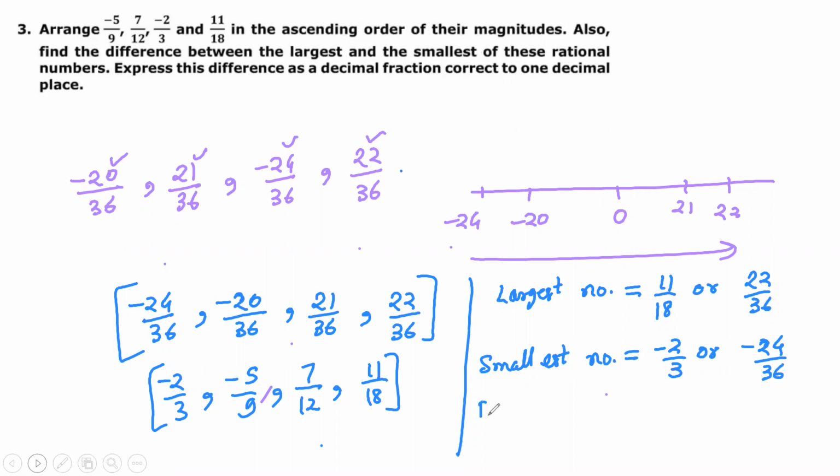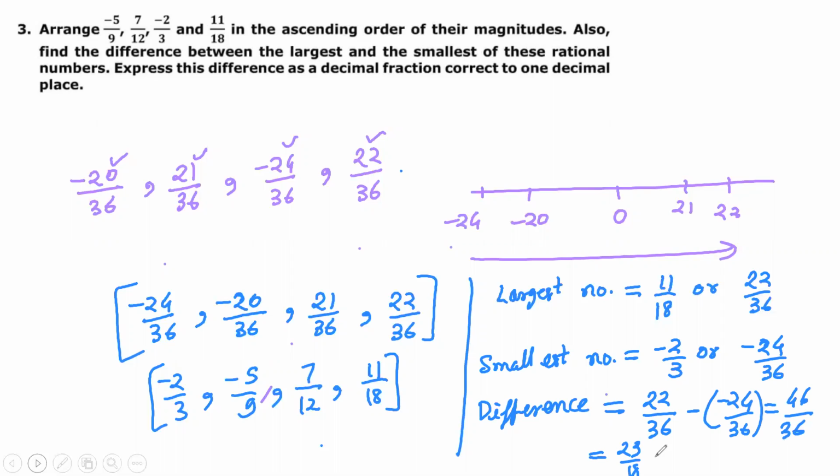So the difference is 22 upon 36 minus minus 24 upon 36. So it will be 46 upon 36. So I can write 23 upon 18. So in decimal place we have to write. So we can say it will be 1.27, or approximately I can write 1.3. So this is the answer for the question. Okay, so we will move to next question.